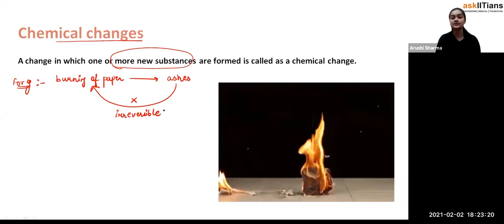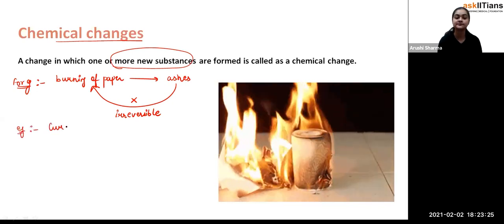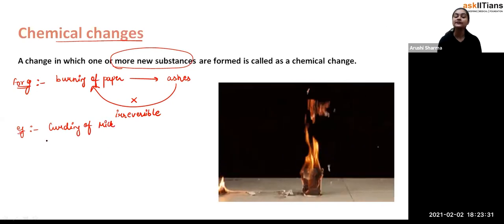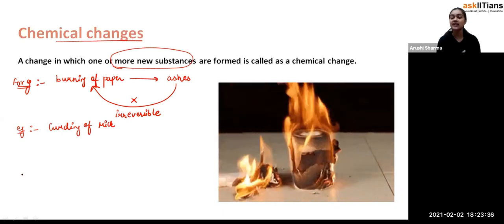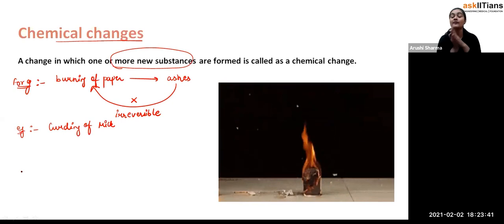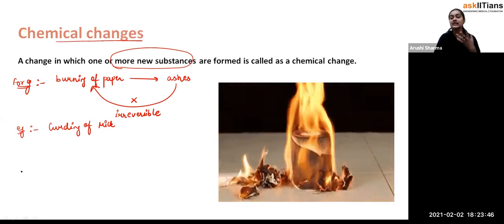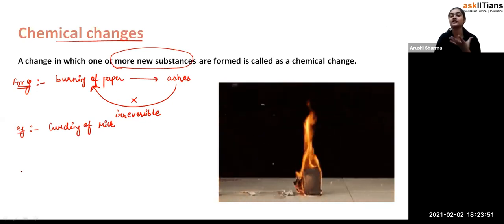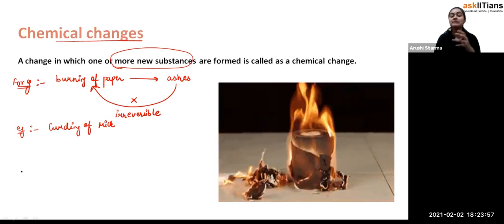So that's how we have two kinds of changes, physical changes and chemical changes. And if we talk about an example, like curding of milk, students, what happens is that first we have the milk, and when it converts into curd it has a sour taste, because its chemical property has changed. Whenever we make curd from milk, we take some milk in a container or utensil and we add 2 or 3 drops of curd.